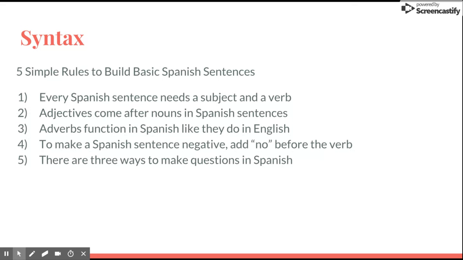The third rule is adverbs function in Spanish like they do in English. The adverbs are used to describe the verb just like in English. In order to make an adverb, you add mente to the end of the adjective, which is similar to the addition of ly in English. Adverbs do not convey the gender, and there are a few adverbs that don't follow the mente rule, such as bueno and malo.